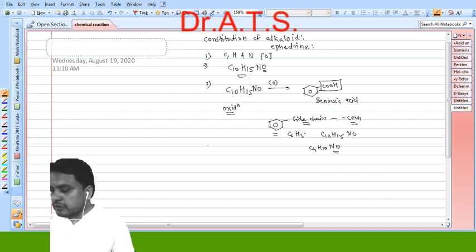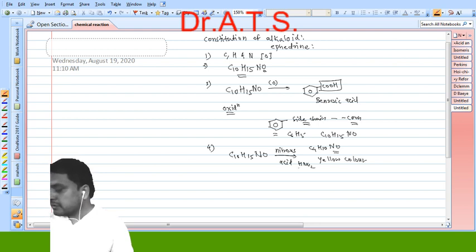Now the fourth point for the constitution of ephedrine is that we know there is nitrogen and oxygen in our ephedrine alkaloid. So if we treat this ephedrine with nitrous acid, that is HNO2, what do we get? A yellow colored compound.